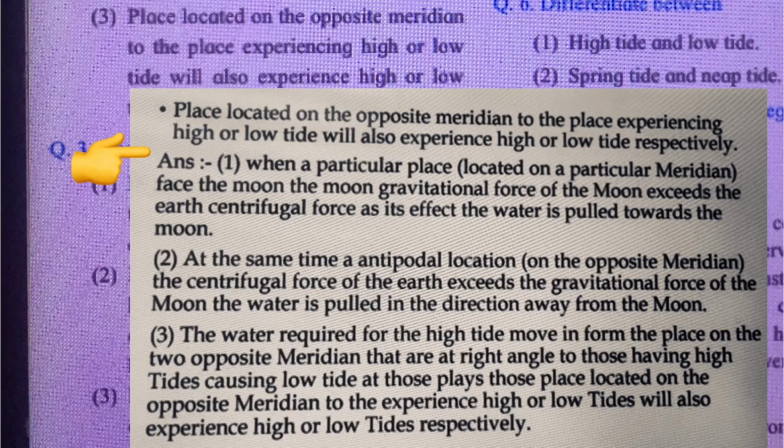Second point, at the same time, at an antipodal location on the opposite meridian, the centrifugal force of the earth exceeds the gravitational force of the moon. The water is pulled in the direction away from the moon. Third point, the water required for the high tide moves in from the places on the two opposite meridians that are at right angle to those having high tides, causing low tide at those places. Places located on the opposite meridian to those experiencing high or low tides will also experience high or low tides respectively.